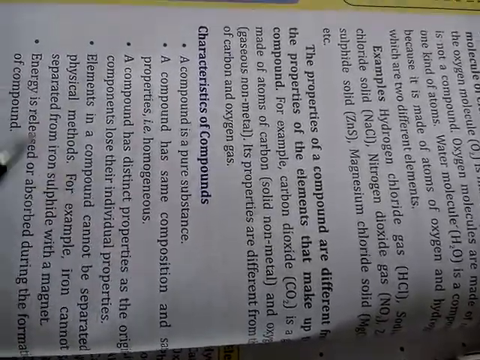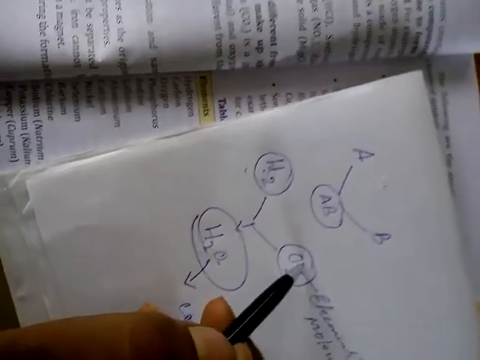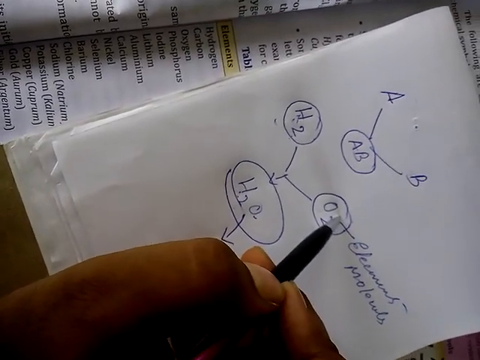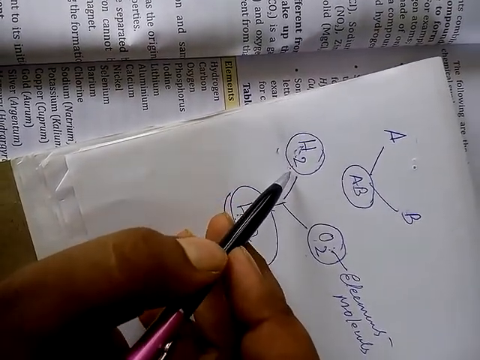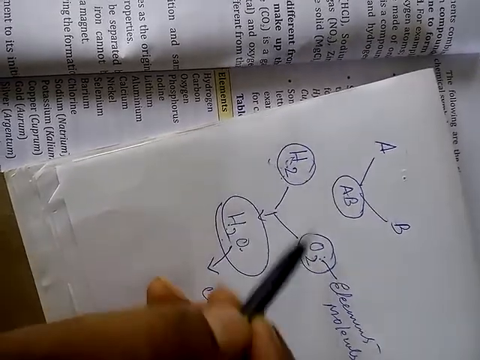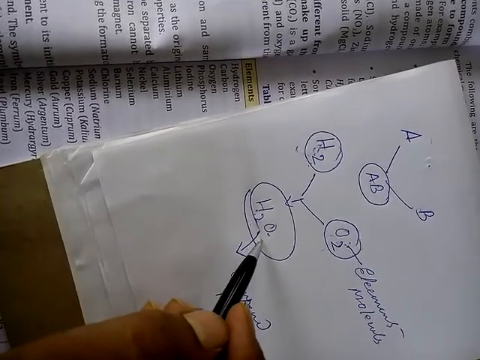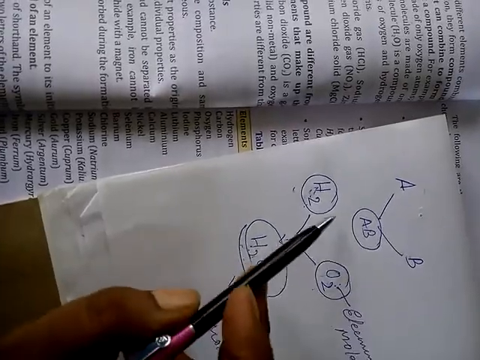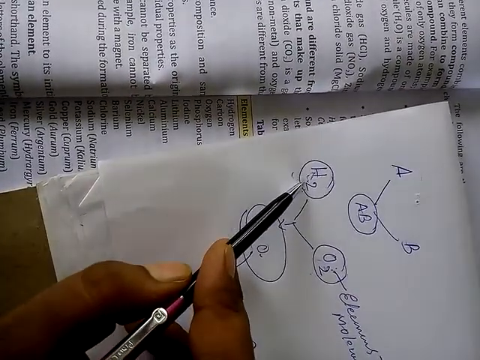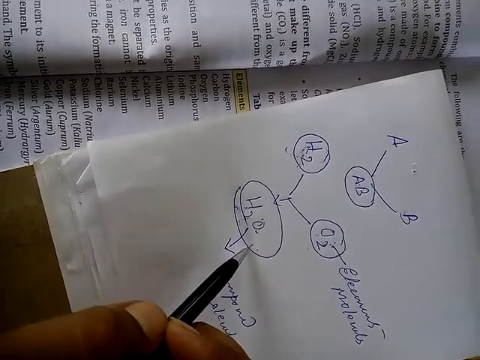What do you understand by this? For example, when hydrogen and oxygen combine, you know oxygen helps in combustion, and hydrogen is also combustible. But when both of them combine, they form water, and you know water does not help in burning. So they have totally different properties when they form a compound. Their individual properties are not maintained when they form any compound.